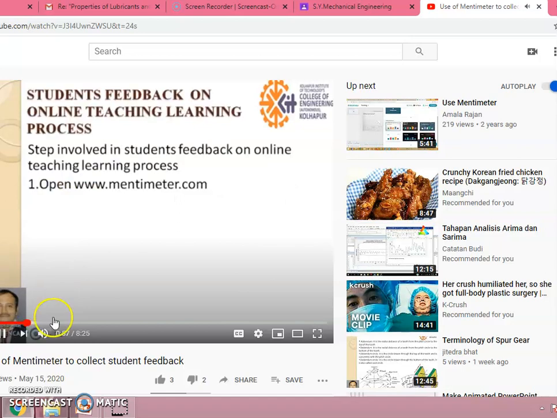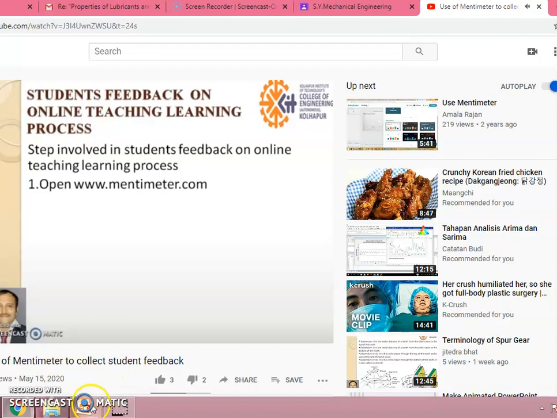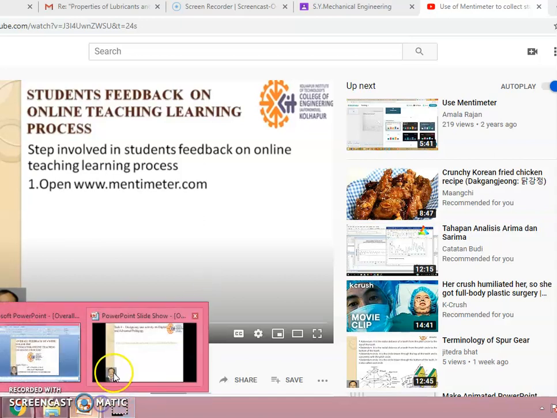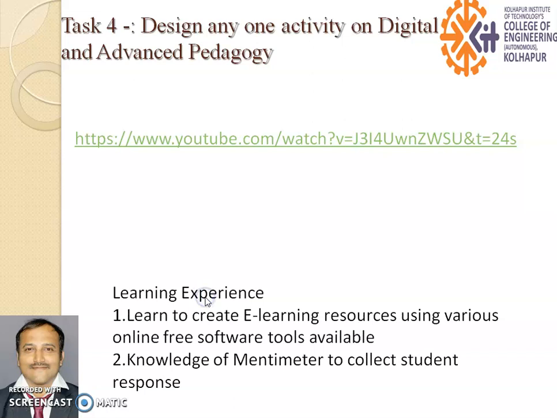So these are the steps. So in week number 4 task, the learning experience: learn to create e-learning resources using various online free software tools available. Knowledge of Mentimeter to collect student responses or polls or surveys.